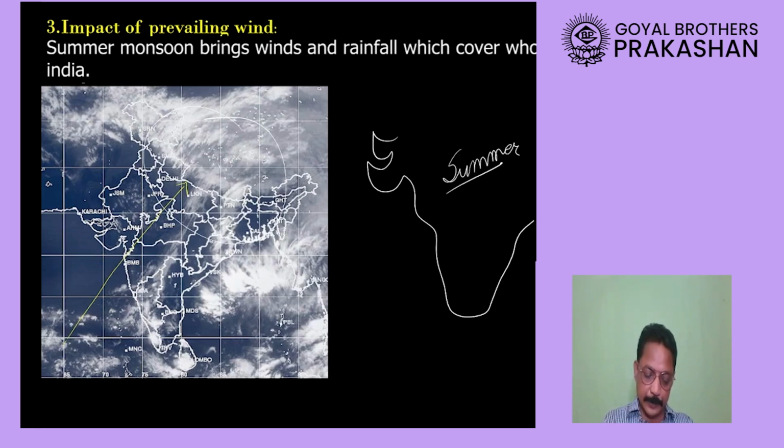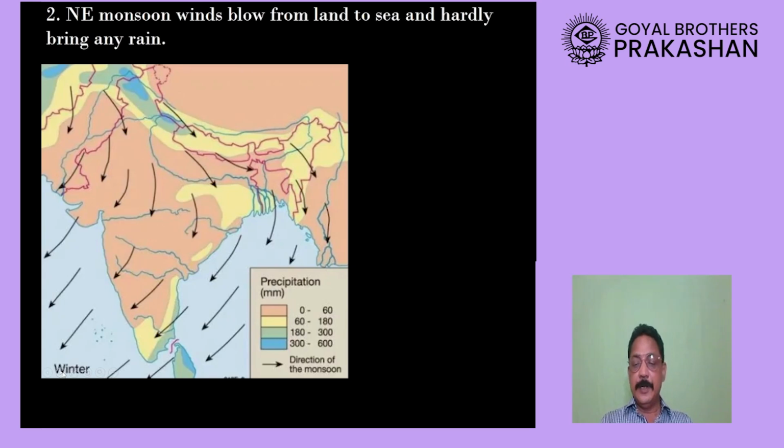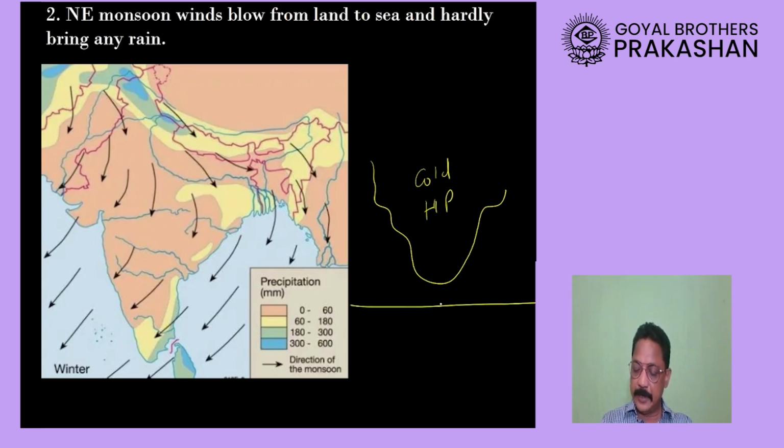Okay, now in winter season, if I draw here India, in winter it is going to be cold in India, so therefore there is going to be the high pressure, as we have studied just now. If I draw this equator, that means in southern hemisphere there is going to be summer, so there is going to be the low pressure. Now the prevailing winds will be blowing from where?